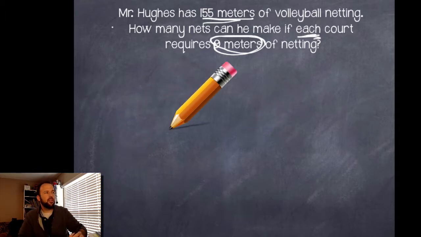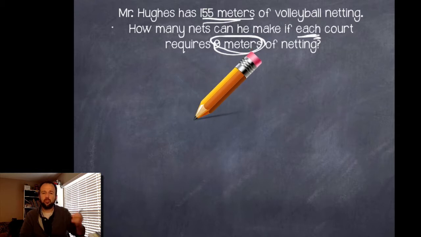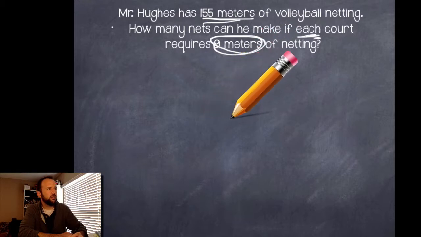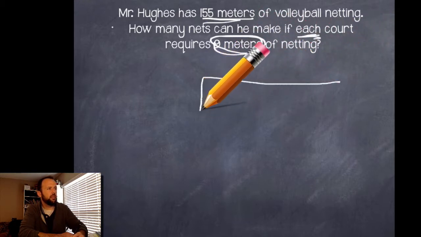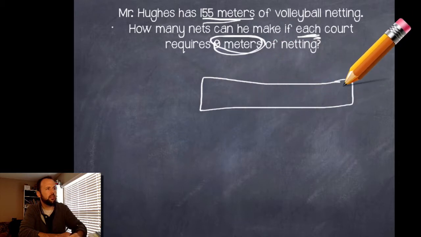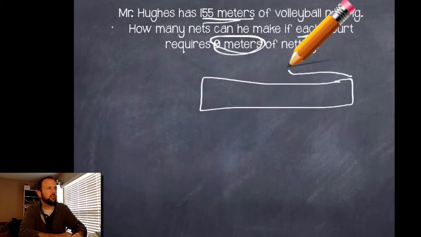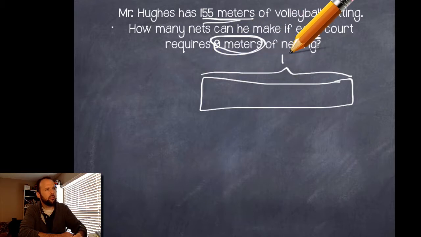All right, well, I'm definitely thinking some division and some multiplication. There's probably 2 ways you could go with this, but I'm going to take the division route here. Because if I look at this, let's say I have 155 meters of net right here. Let's draw this out, right? It's 155 meters of netting.